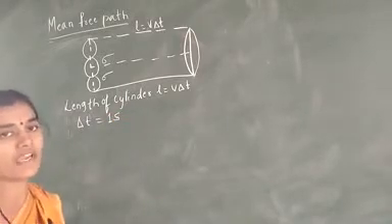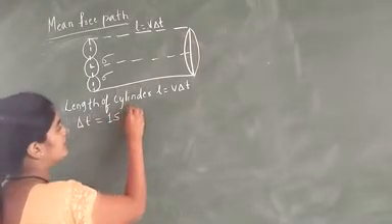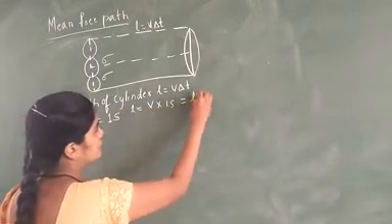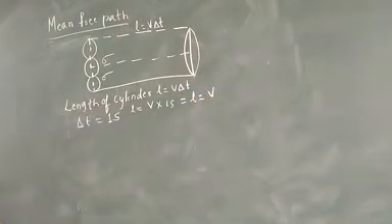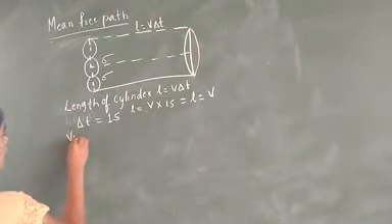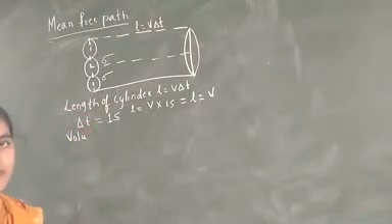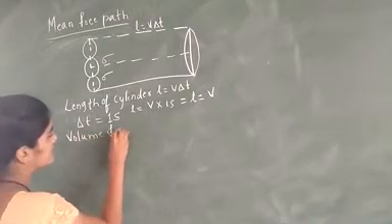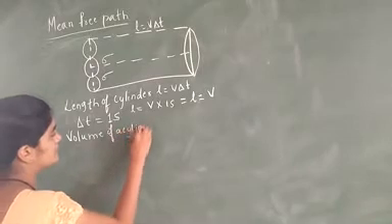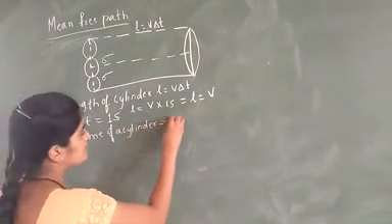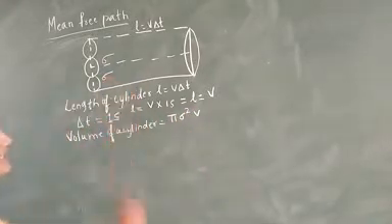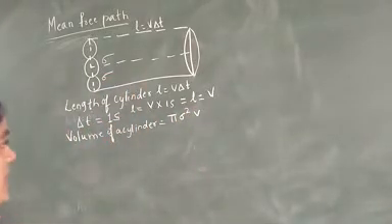Therefore L is equal to V into 1 second, so L is equal to V. Next, from the diagram, the volume of the cylinder is pi sigma square into V.